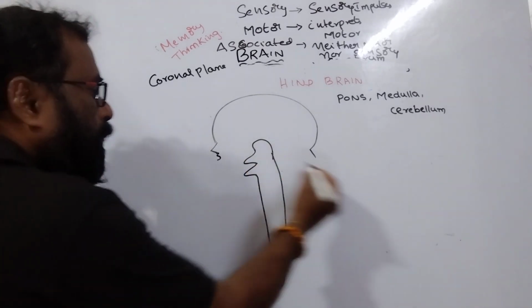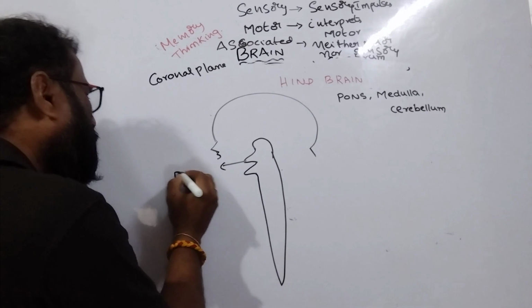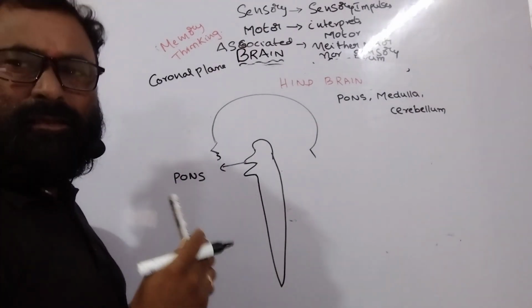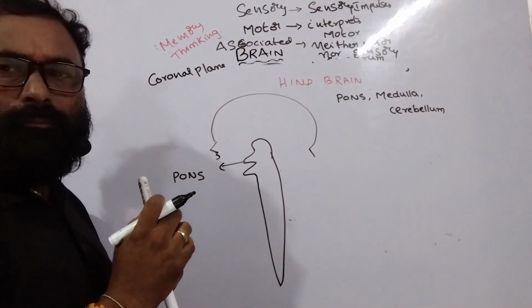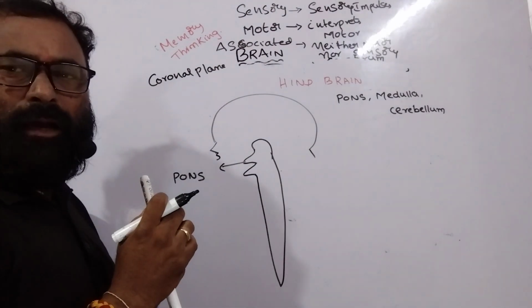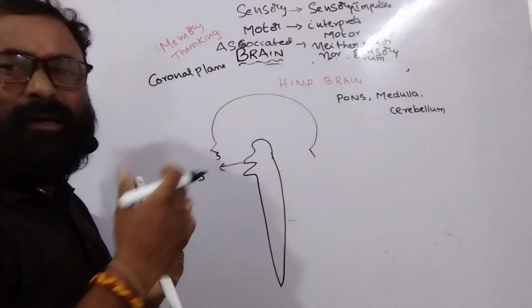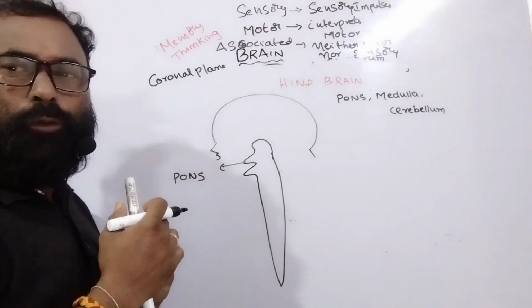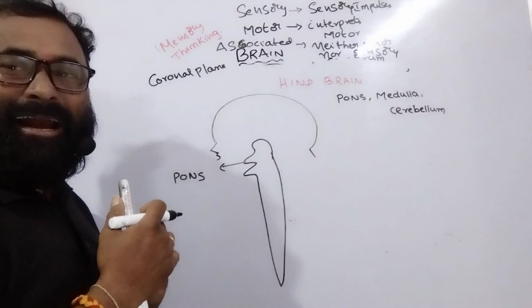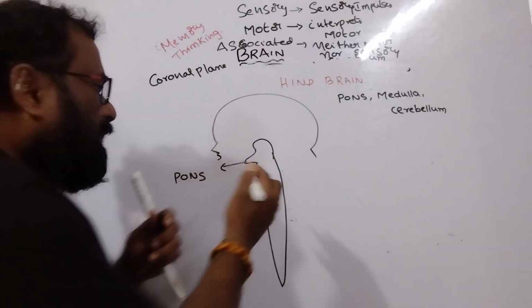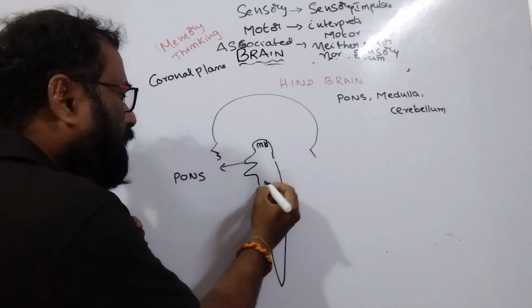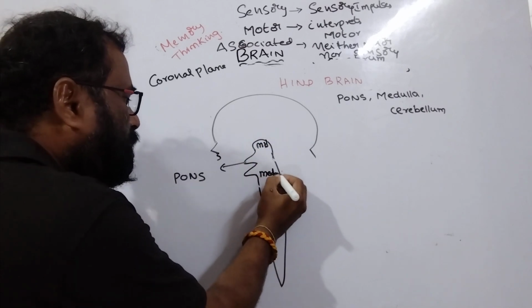Go related to the pons varoli. Pons varoli is a very, very important zone. It is useful for respiration, having the pneumotaxic center, useful for regulating the rate of respiration. This pons varoli is present between the midbrain and the medulla oblongata.